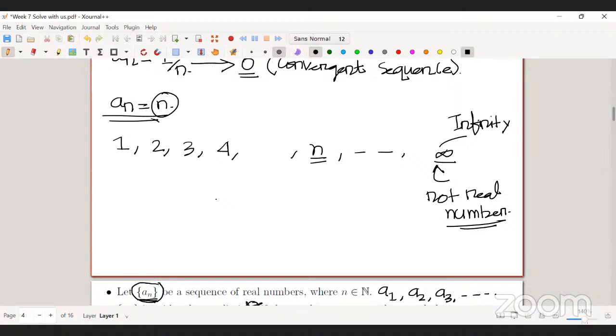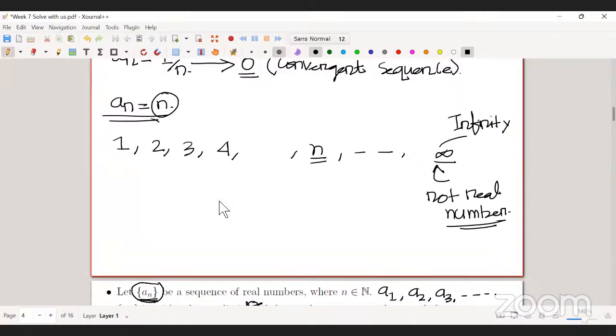The terms of the sequence are not going towards any particular point, it's going towards infinity. But in the lecture, sir said that it can be called convergent, something like that. That is a different thing. For that you have to extend your number system.